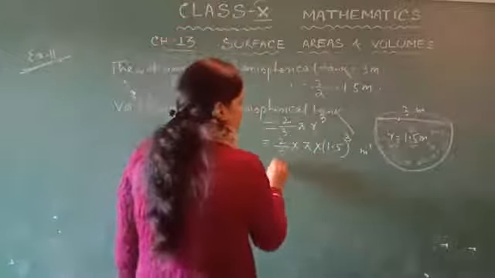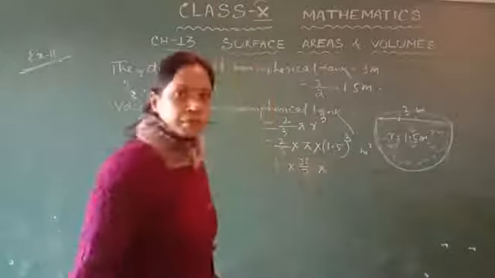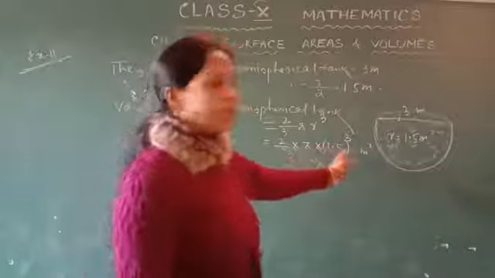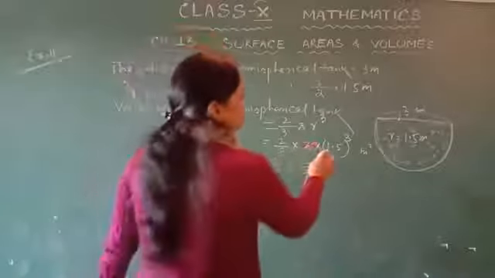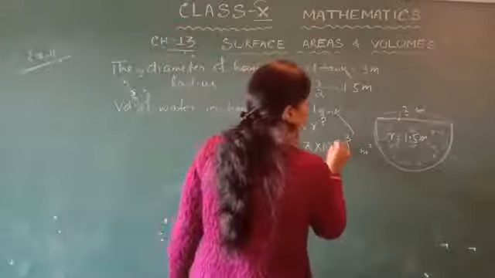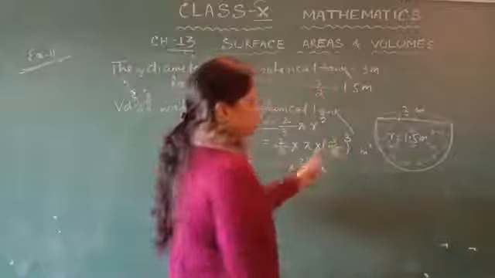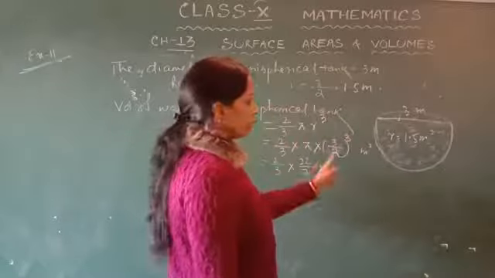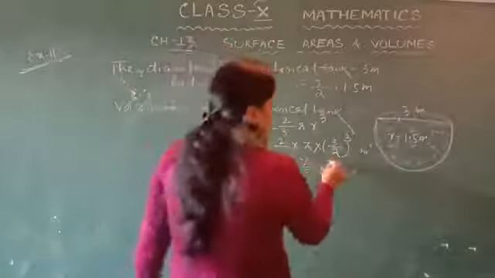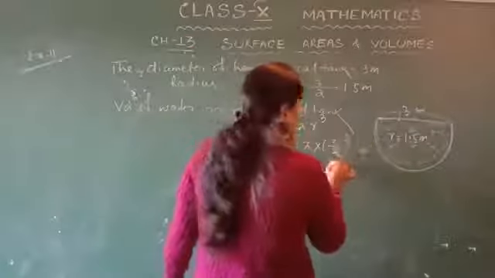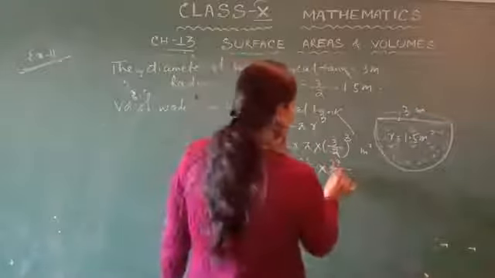So that is equal to 2 upon 3, where pi is equal to 22 upon 7, into 1.5, that means 15 upon 10, cubed; here we can also write 3 upon 2. So 3 cube is 27, over 2 cube, which is 8.